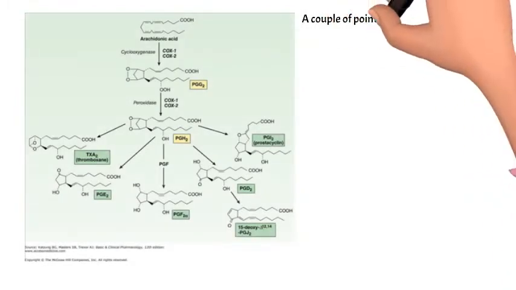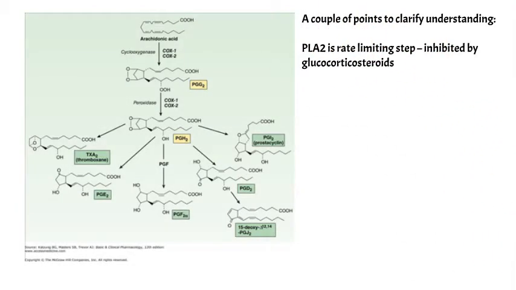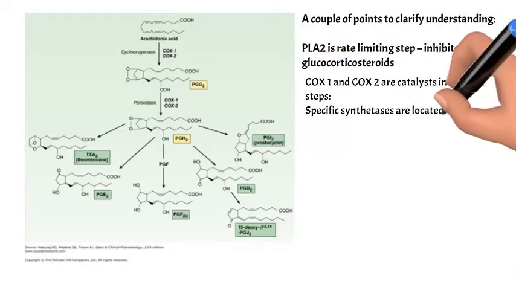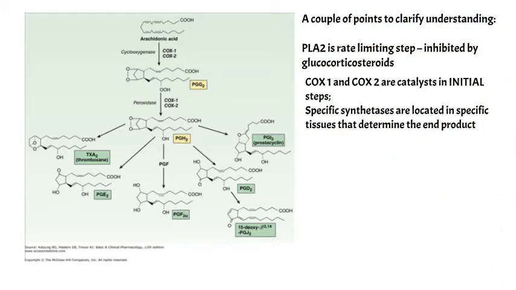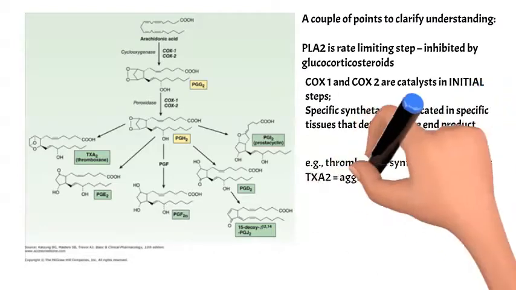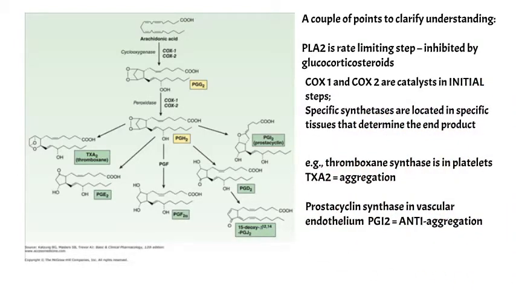Just a couple of points to clarify understanding. Activation of phospholipase A2 is a rate-limiting step in prostaglandin synthesis. It's inhibited by glucocorticosteroids. After arachidonic acid is cleaved by PLA2, cyclooxygenase 1 and 2 catalyze initial steps in prostaglandin formation, with specific prostaglandin synthases found in specific tissues. Importantly, platelets express thromboxane synthase, so they produce the pro-aggregatory TXA2, at least when that SN2 position is occupied by an omega-6, while the vascular endothelium expresses prostacyclin synthase to produce antiplatelet aggregation and vasodilatory PGI2, also known as prostacyclin.